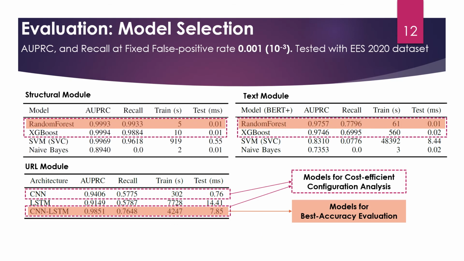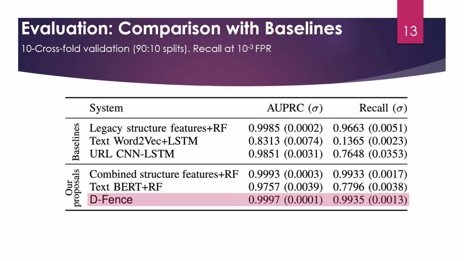First, we selected the models for each module. From the detection performance, we picked one model for the best accuracy without regard to time consumption, and we took two models to find cost-efficient configurations by tuning their parameters. We compared Defense with single model solutions proposed in previous work and without our novel structural features. We measured the area under the precision-recall curve, AUPRC, and recall at 0.01% false positive rate from 10-fold cross-validation with the enterprise email dataset.